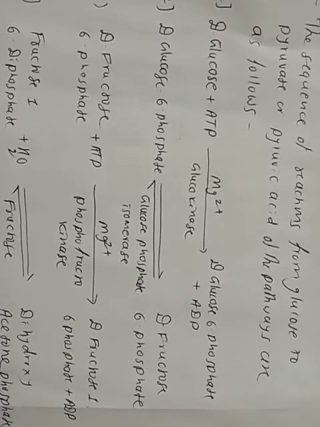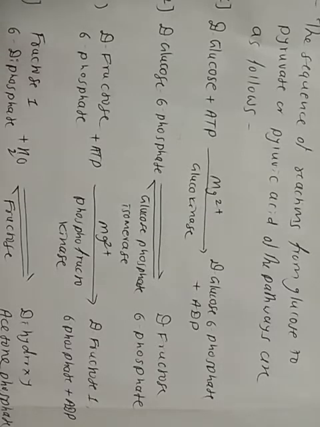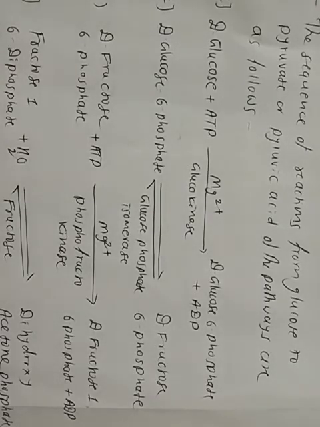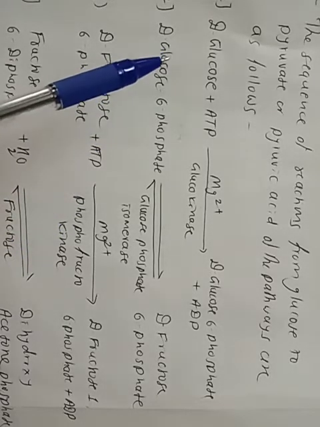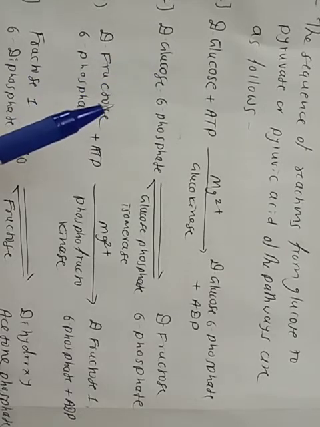Welcome, students. We are going through a topic from biochemistry, metabolism of carbohydrates. In this we are going to study glycolysis. We will see step by step how the reactions take place during this process. The first reaction is the conversion of glucose to glucose 6 phosphate.